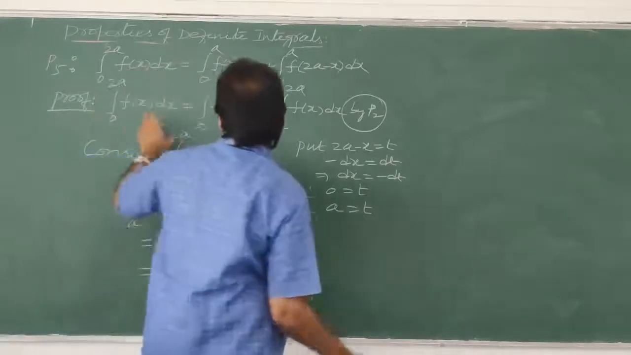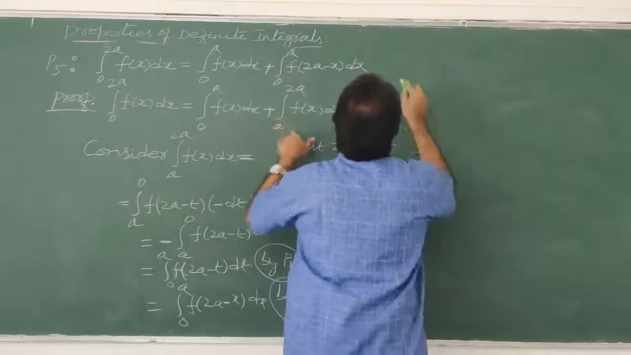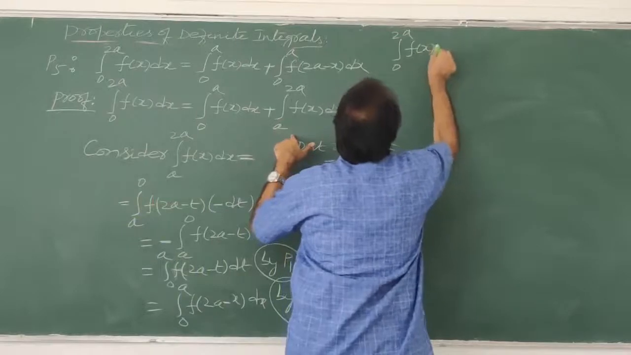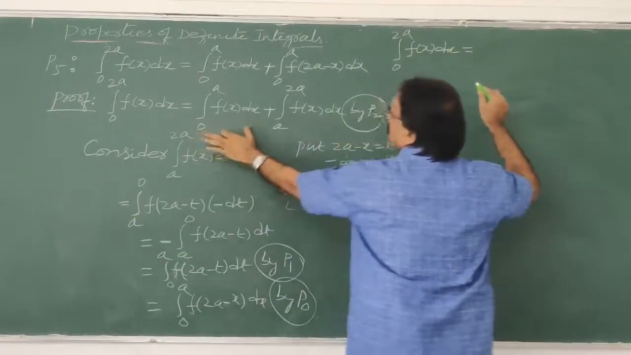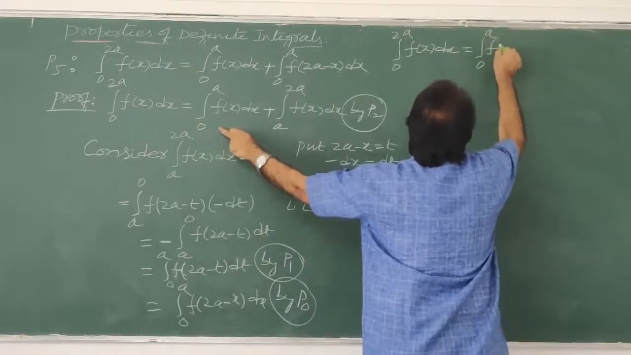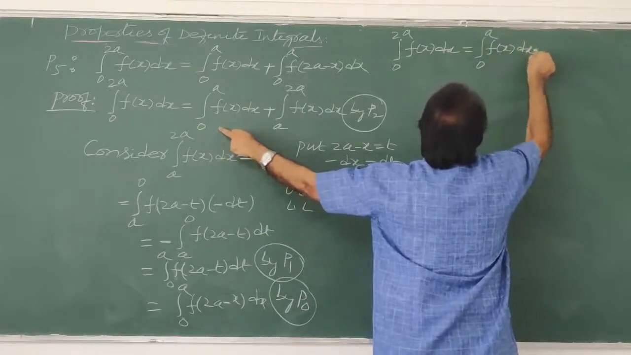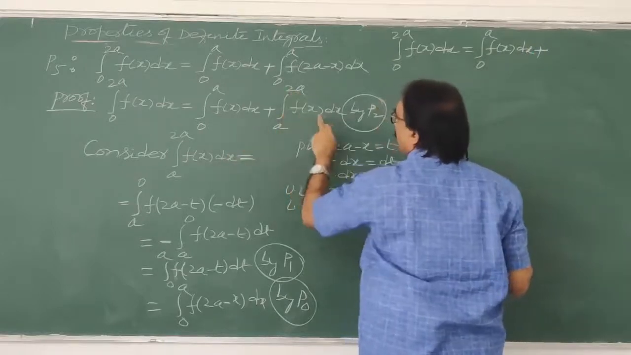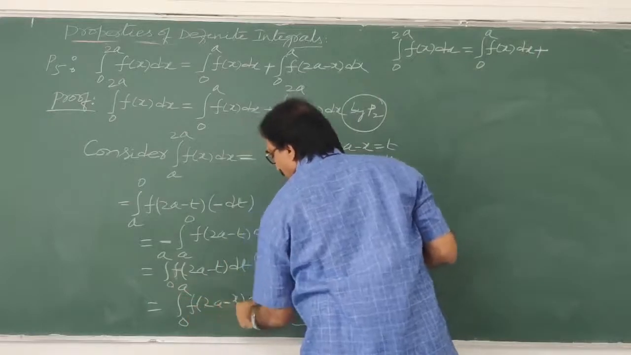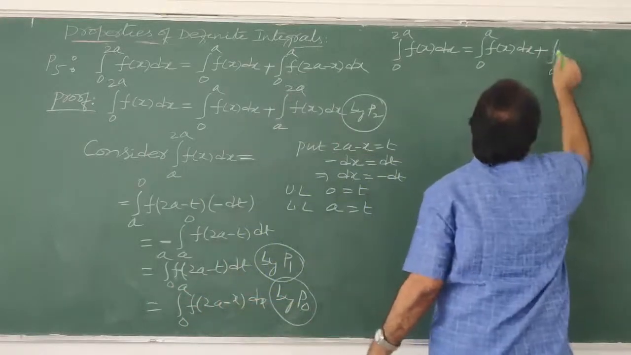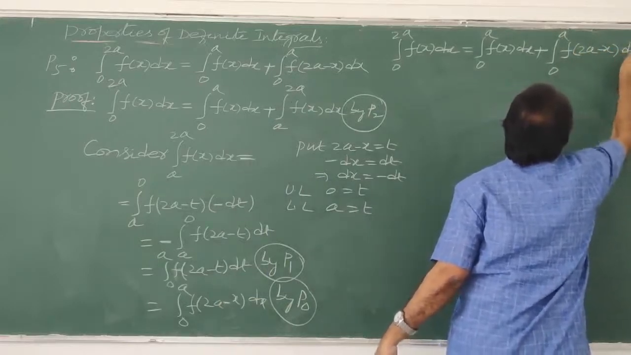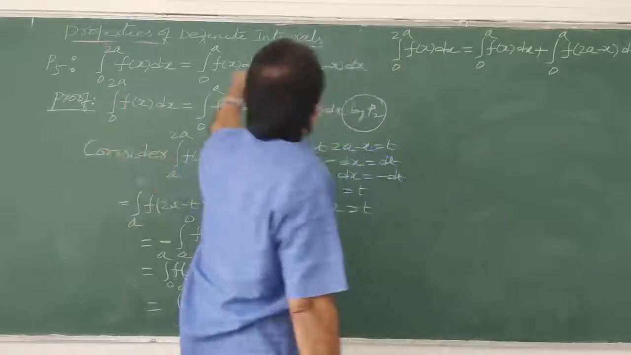So finally, in place of the integral 0 to 2a f of x dx, what will you write? First, how you separated it here: integral 0 to a f of x dx plus integral a to 2a f of x dx. For a to 2a f of x dx, finally what you got is integral 0 to a f of 2a minus x dx. That only you write. Over. That's property number 5. You got it?